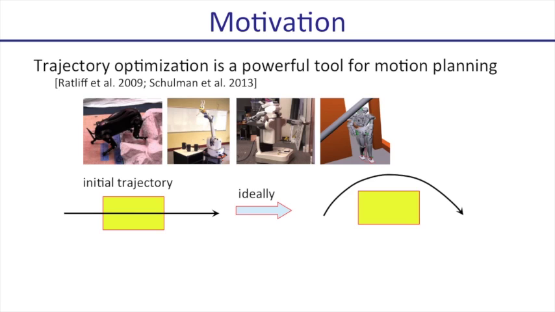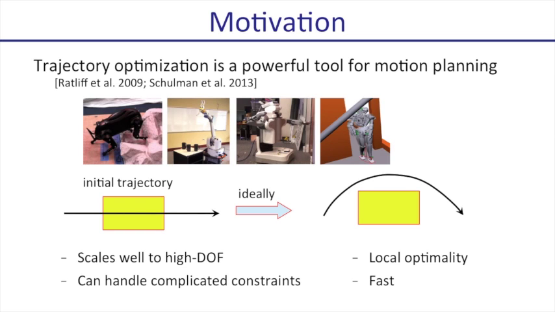Given an initial trajectory that may collide with obstacles, ideally, the trajectory optimization algorithm should be able to generate a feasible and collision-free path. Compared to other motion planning approaches, trajectory optimization has several advantages. First, it can scale well to high degrees of freedom problems. Second, it can tackle complicated constraints, such as dynamics constraints and joint limit constraints. Third, the trajectory computed by optimization is locally optimal, which is helpful for many applications. And finally, trajectory optimization is often faster than other planning approaches.